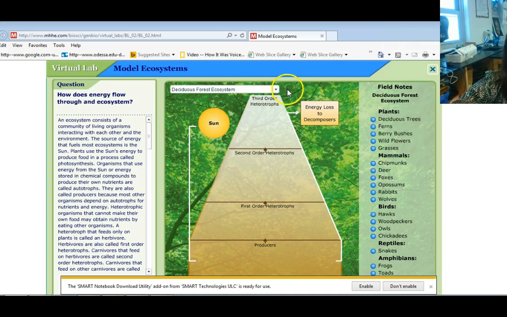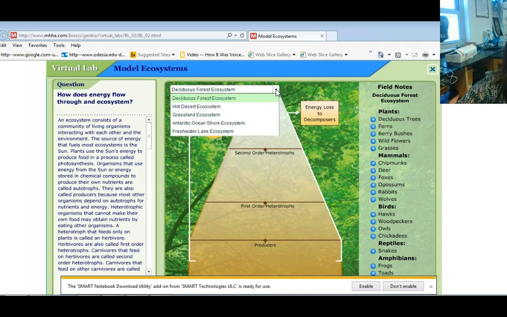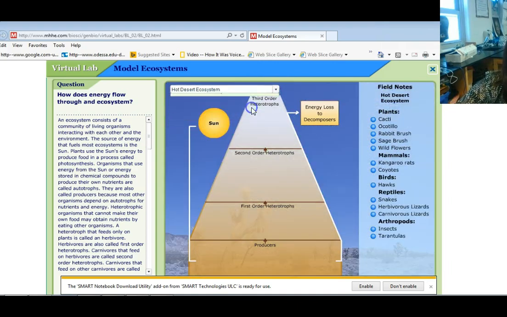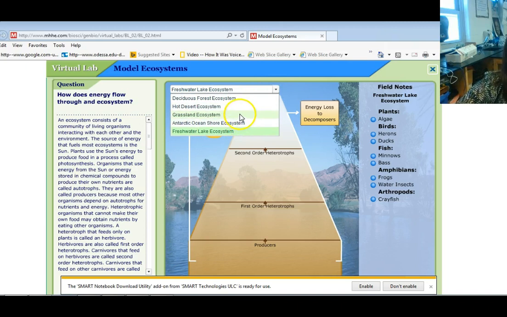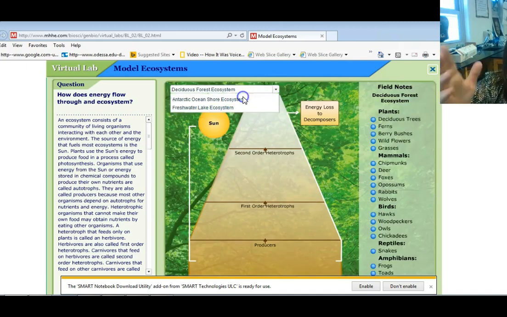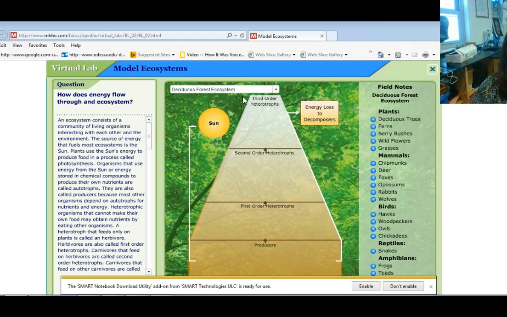We'll get into the biome talk later, but you can actually pick your biome. So we could do hot desert, you could look at the fresh water, you can do any of these. So I want you to start by picking one. Let's just start with the deciduous forest. And then you need to place the plants, the mammals, the birds, the reptiles, the amphibians, whatever are over here on the right side, into their appropriate level on this energy pyramid.